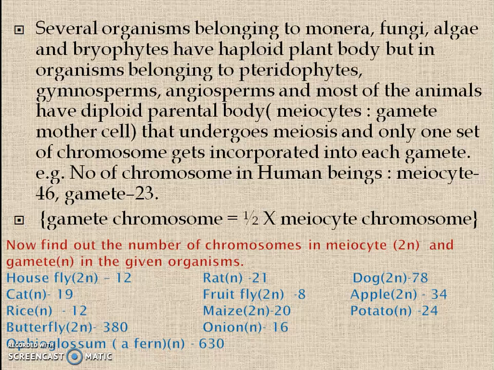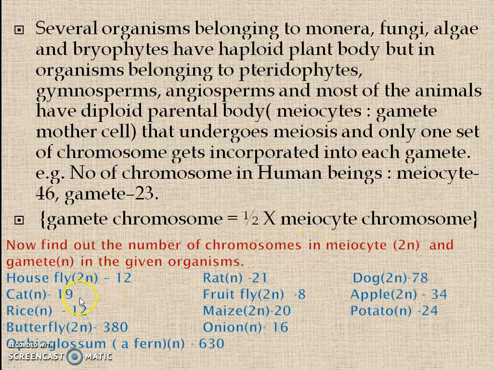So what happens in this case? The cell which undergoes meiosis is known as the meiocyte. That is the term used for the gamete mother cell. Here you can see that one set of chromosomes gets incorporated into each gamete. An example of chromosome number is given. In human beings, the meiocyte has 46 chromosomes and the gamete has 23. You can calculate this by using this formula. Here you have to calculate the chromosomes in both the meiocyte and the gamete.